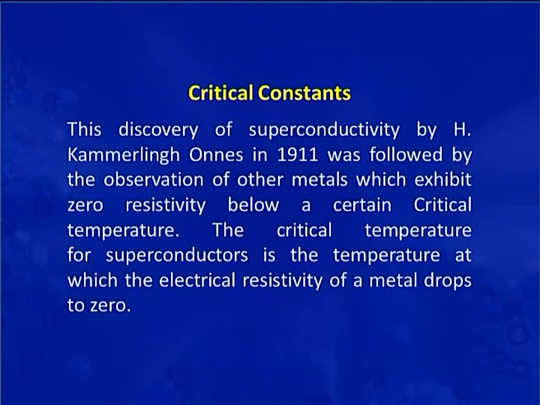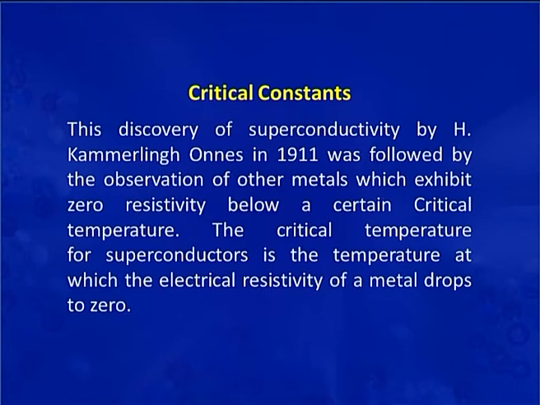Now, a very good example of the applicability of critical constants in physics is superconductivity. The discovery of superconductivity by H. Kamerlingh Onnes in 1911 was followed by observation of other metals which exhibit zero resistivity below a certain critical temperature.